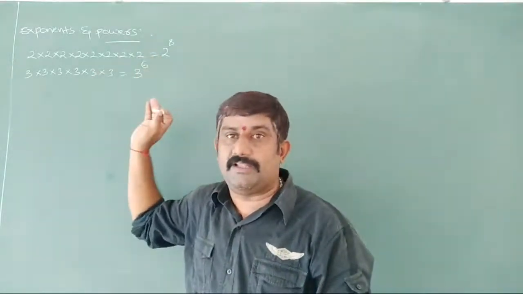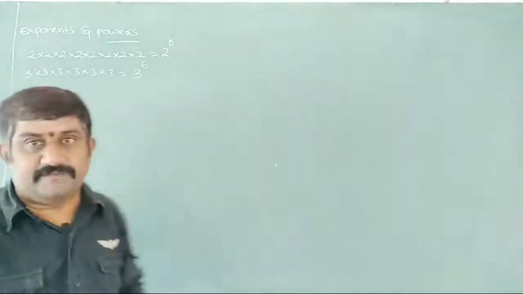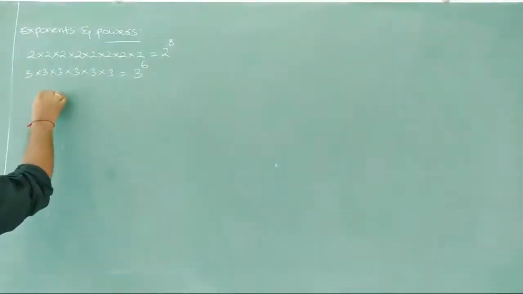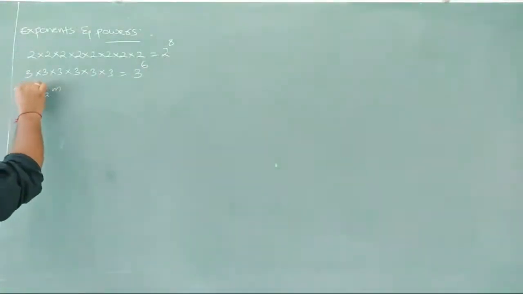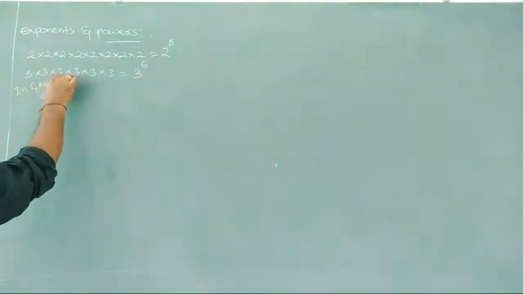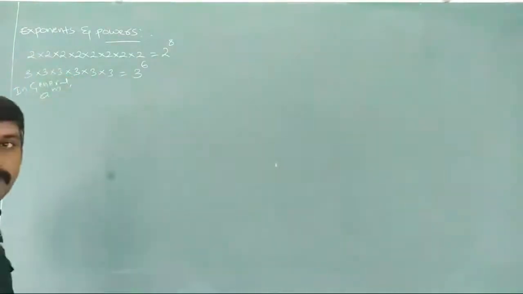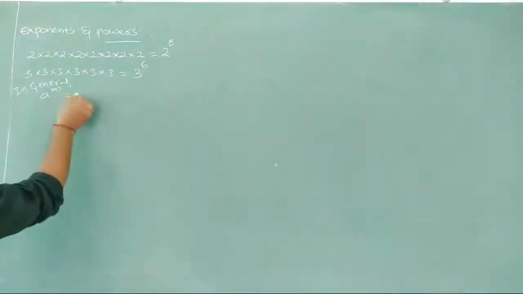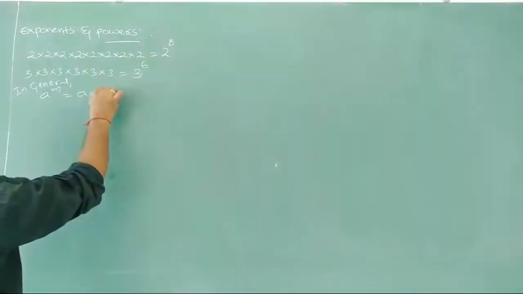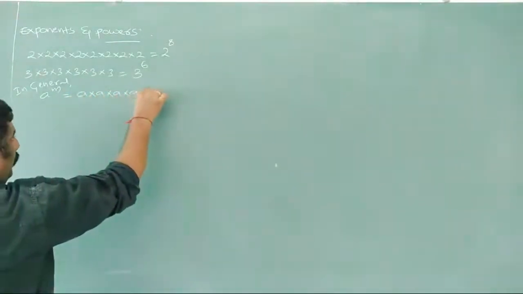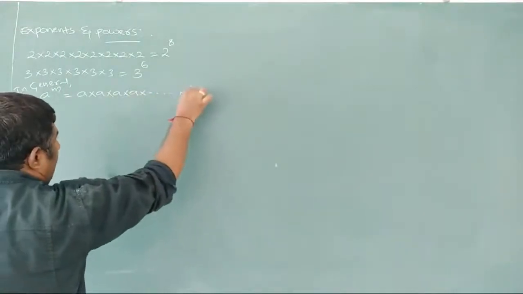Suppose I take a to the power of m. In general, a to the power of m can be written as a into a into a and so on, m times.